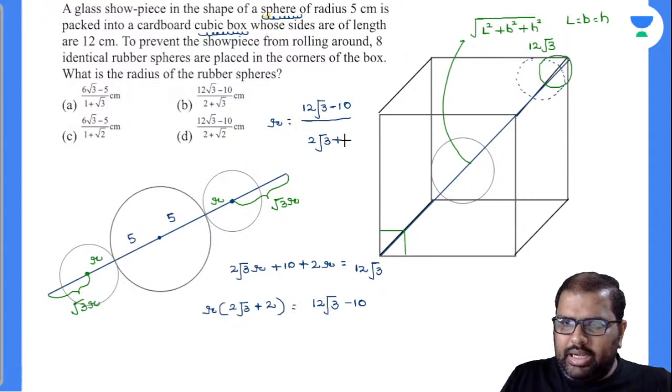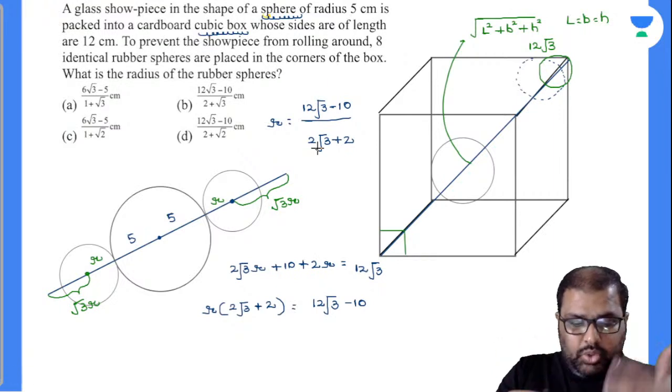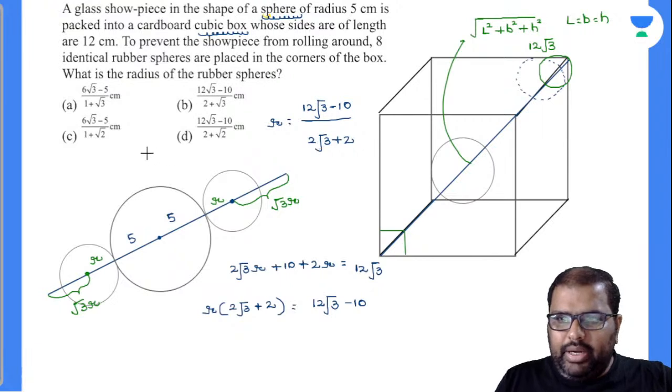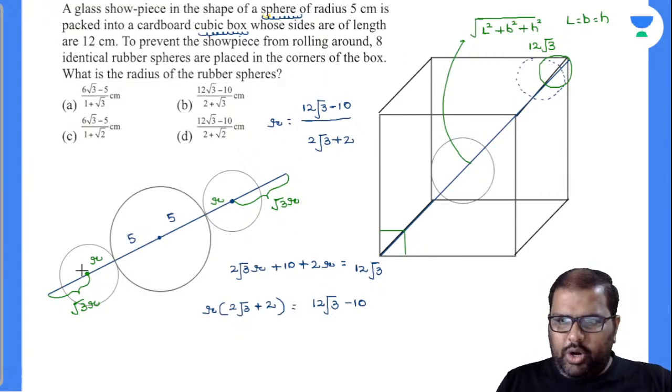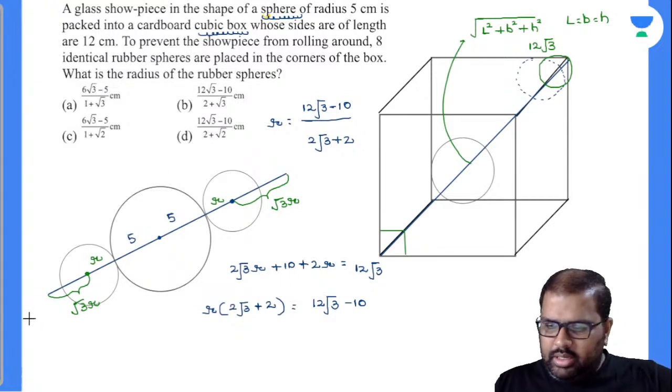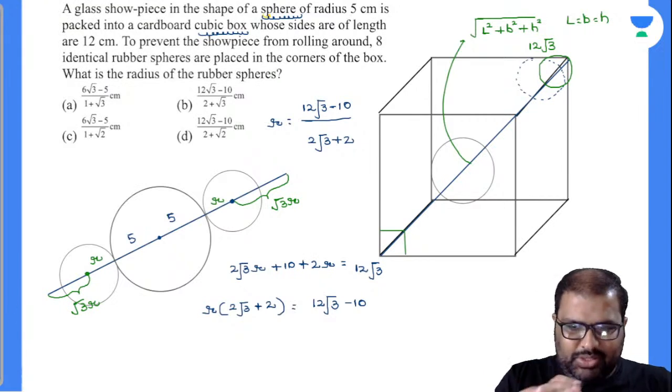I hope you are getting my point there, right? So these rubber spheres are attached to the showcase piece, right? Because it has to be intact. The point given here is intact, right? So to prevent the showpiece from rolling around means nothing but keeping it intact. So where is that option? Did we miss out anything there? 2 root 3 plus 2. Yes, we are right. There is an option here. Oh, tell me, beta, sorry, there is an option.